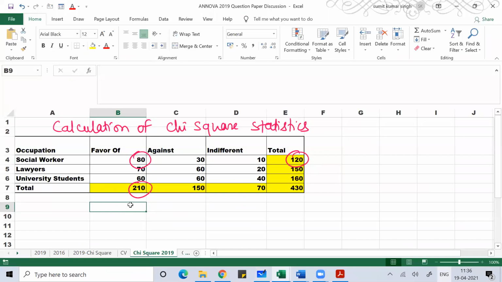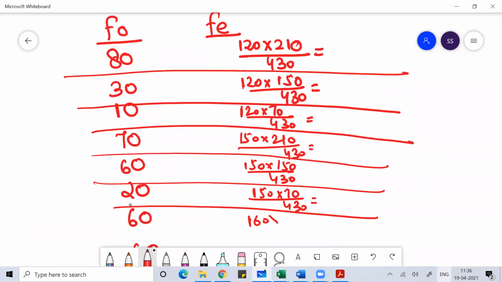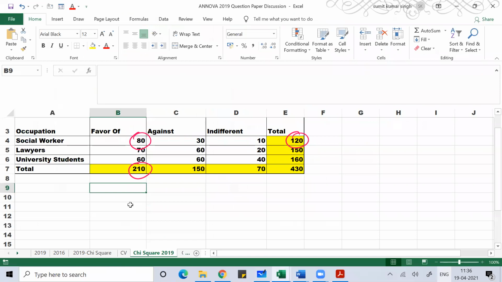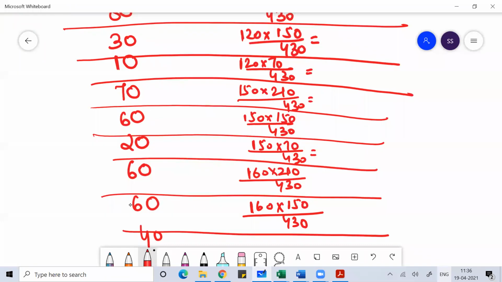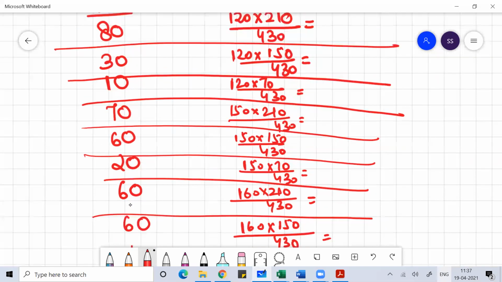Again for 60, 160 into 210 by 430. Again for 60, 160 into 150 by 430. And for the last value, 40, 160 into 70 divided by 430. So like this, I'll find for each row and column.